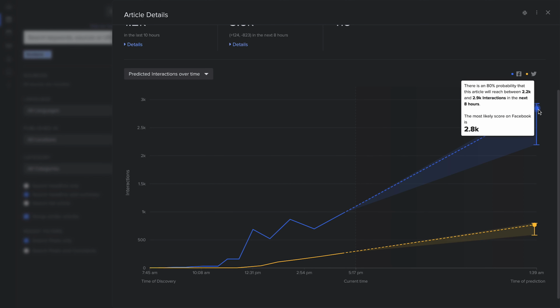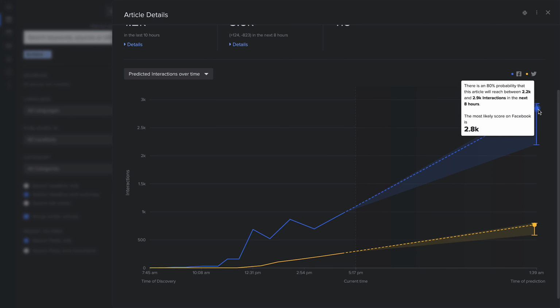So the lines here show the probability of where the predicted interactions will settle in a few hours' time. So this is between 2.2 and 2.9 thousand interactions in the next 8 hours. And we also have the most likely score, which will be 2.8.